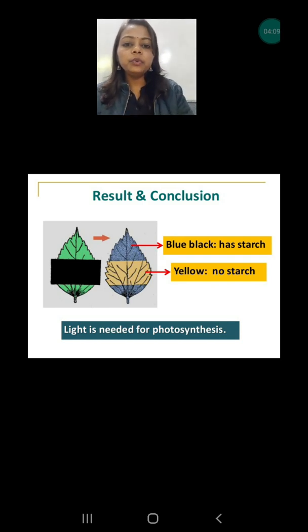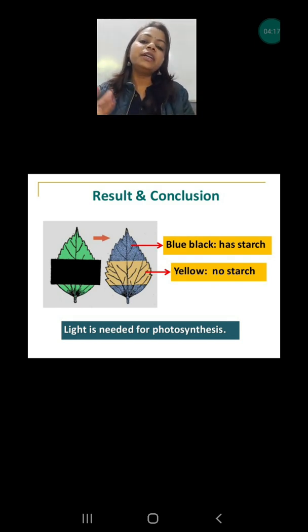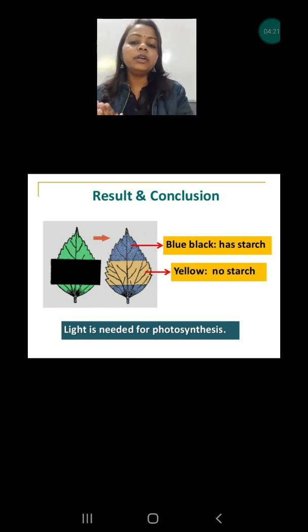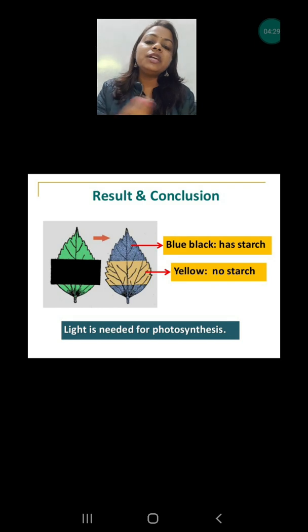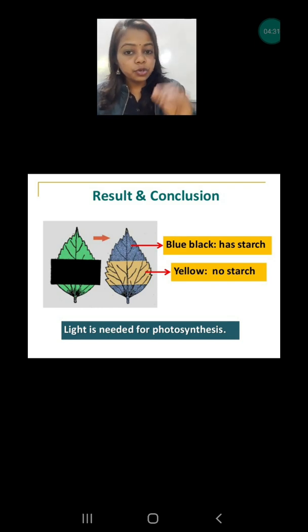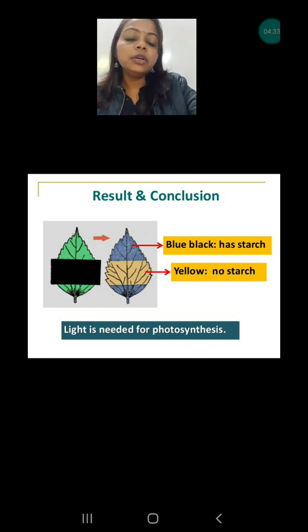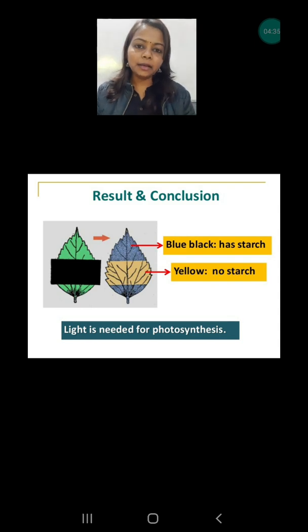But what about the part which was covered? That covered part did not absorb the sunlight because it was covered with the black tape, and that's why it had not done photosynthesis. If photosynthesis was not done, that means the starch was also not present. Because it had not prepared the food and had not stored the food, when we put the iodine solution on that part, it does not convert to blue black.